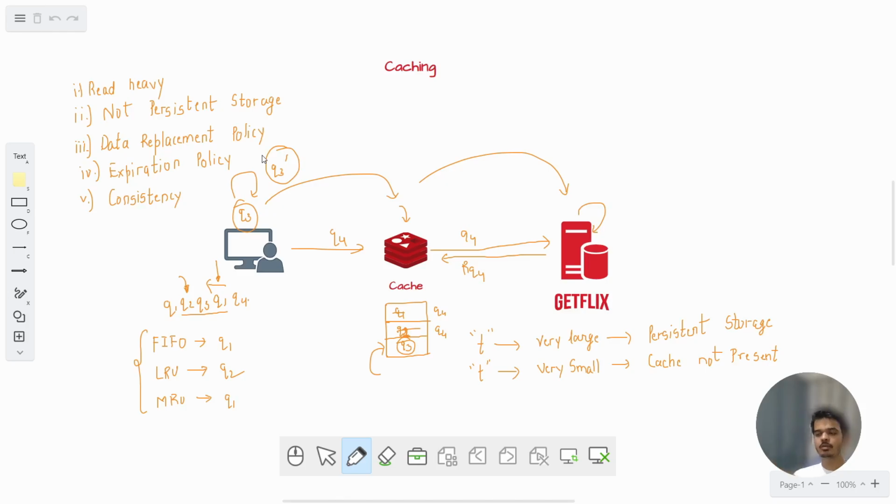If it is updated in persistent storage, then the Q3 present in cache is stale, it is not updated. So how should we solve this problem? In order to solve this problem, we have write mechanisms for cache. We will see those mechanisms now.